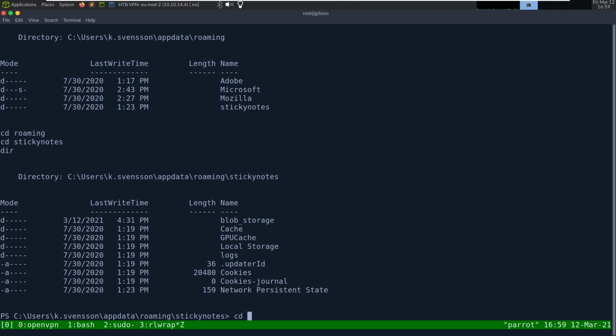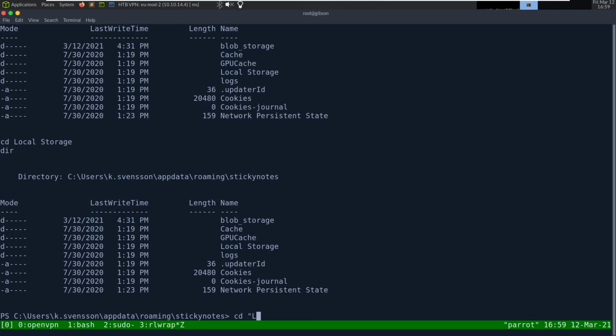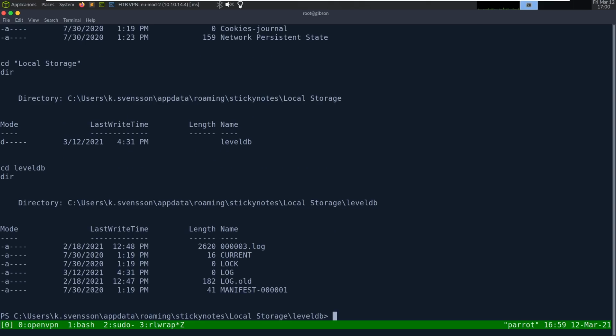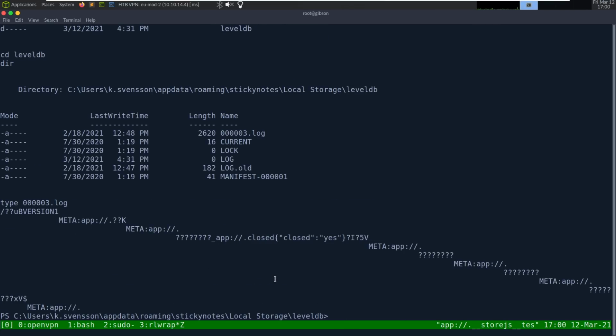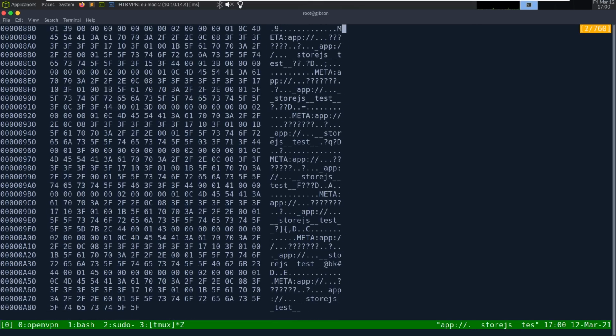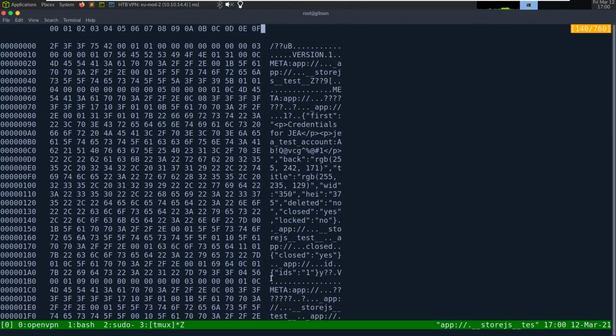If we go into local storage, we have maybe local storage level DB. We have a pretty big log file. If we look at it, so if we type 003, we get a bunch of junk. I think if we type the stir.log and we pipe it over to format-hex, we can get a hex dump of this file. And if we look at the hex dump of the file, we can see more of what it is.